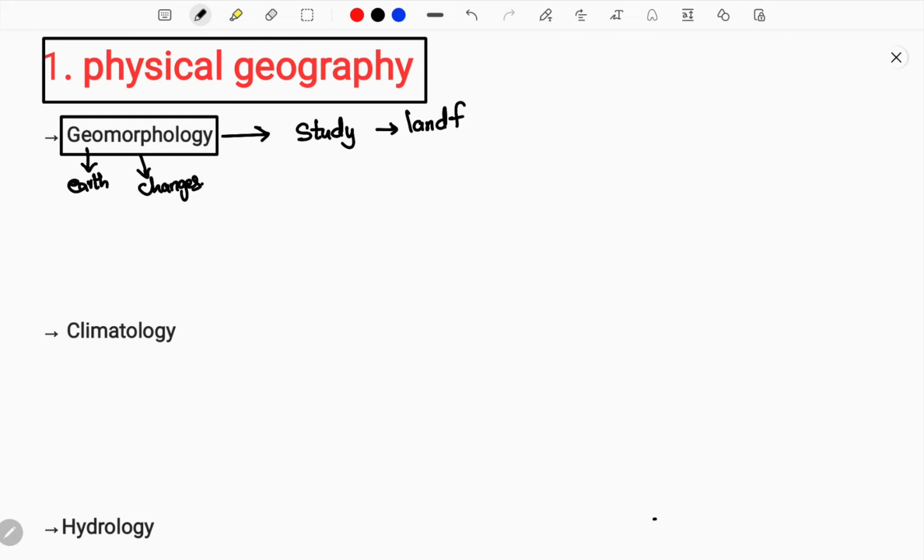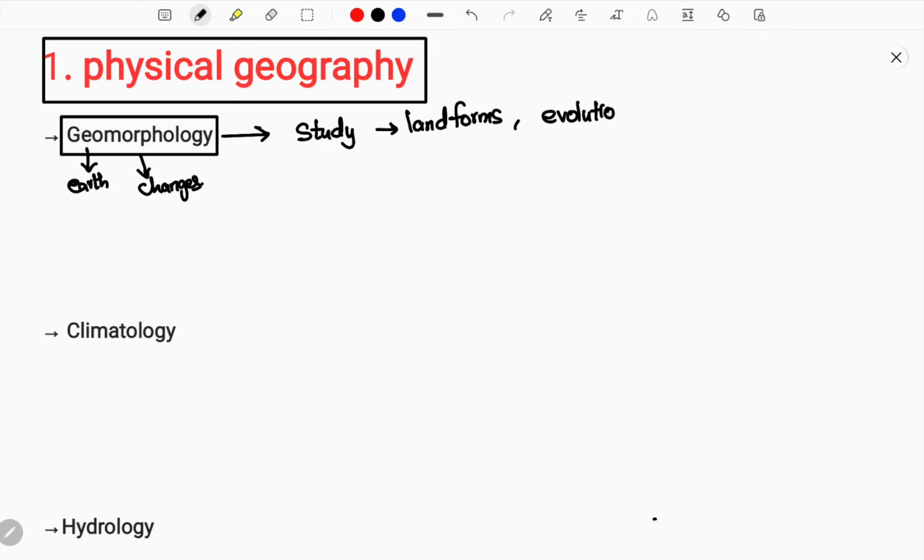The earth has different kinds of landforms, that is mountains, deserts, plains, rivers and many other things. Different types of landforms are present. We are studying the different types of landforms and their evolution.